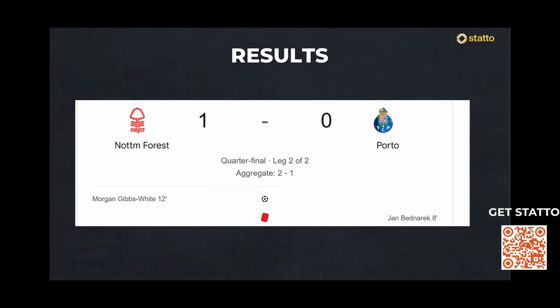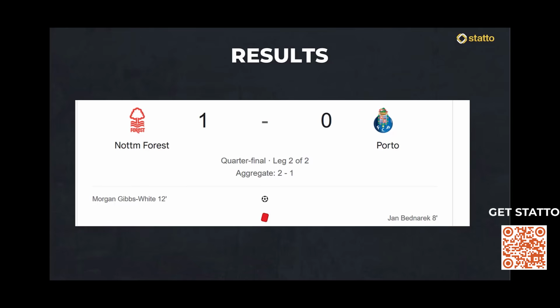Final result is in. Forest somehow winning this by only 1-0. The red card after 8 minutes, Forest taking the lead on 12 minutes. So you would have thought that there was going to be more goals in this one, but it managed to finish 1-0. And so the AI has got it absolutely nailed on with the prediction with this one. That was, of course, our anchor score.